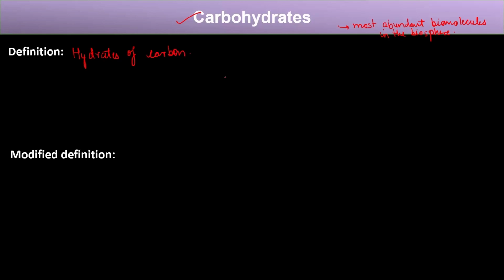So, what do I mean by hydrates of carbon? Suppose you have a carbohydrate mixture, and if you add concentrated sulfuric acid, concentrated H2SO4 to it, what will happen? It will result in carbon plus water molecules. So hydrate means water, right? Hence it is a hydrate of carbon molecule.